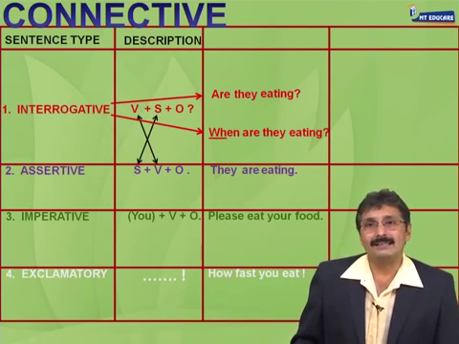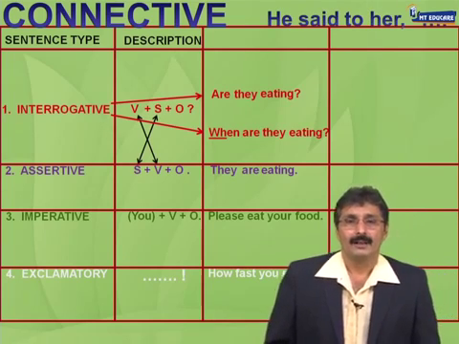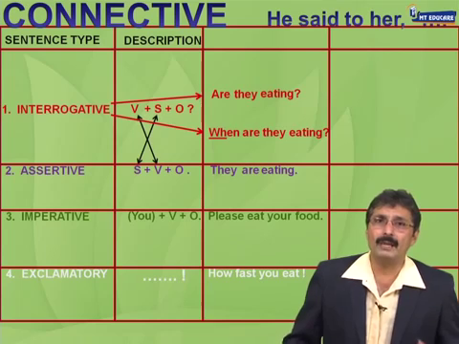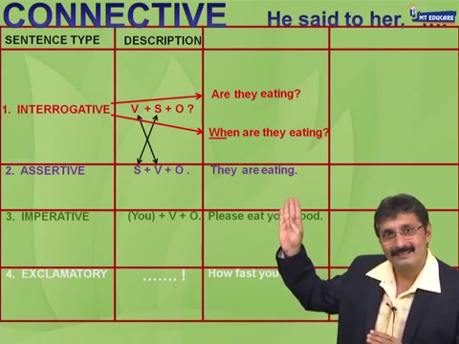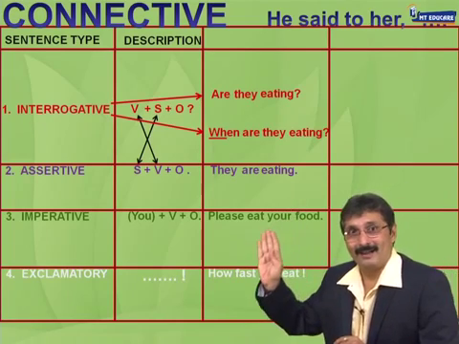Now let us have the connective, where our sentence is always going to be, he said to her. Sentence number 1, are they eating? Sentence number 2, when are they eating?